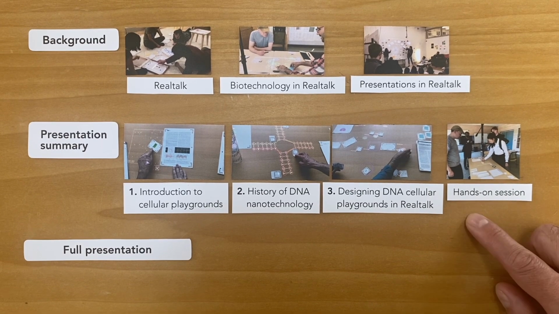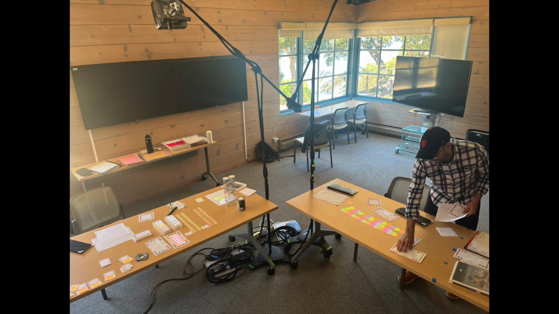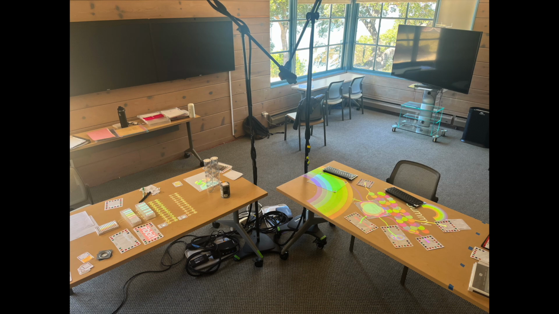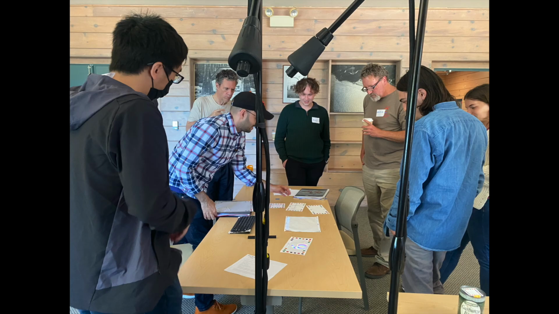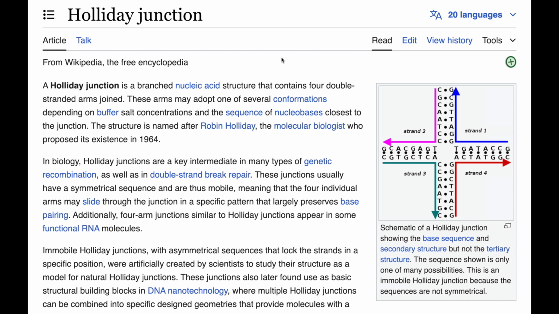My favorite part of the presentation happened after the presentation. We'd set up Realtalk in another room, so after the presentation was over, audience members could then get their hands on what they had seen. One student came in and wanted to build a Holliday junction. She had seen pictures of Holliday junctions in textbooks where they were always drawn like this. And I think that representation is super confusing because that does not look like a crossover.